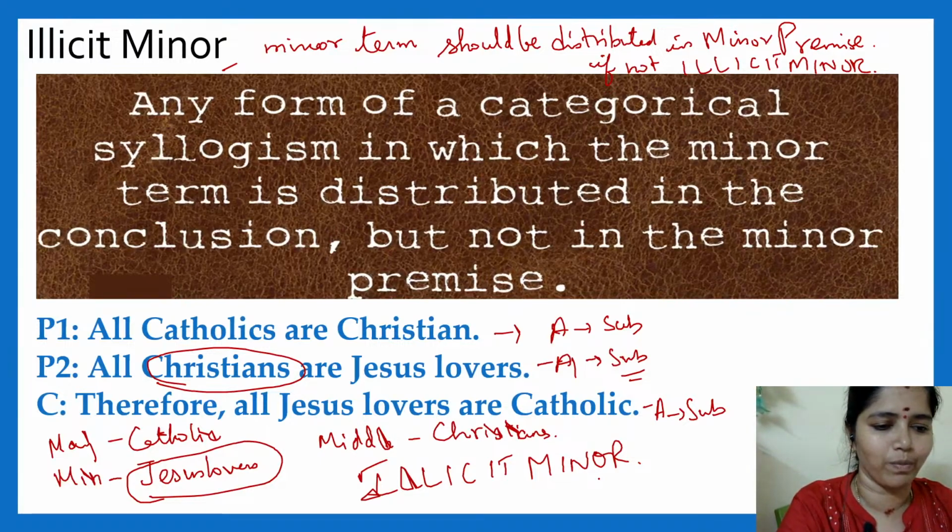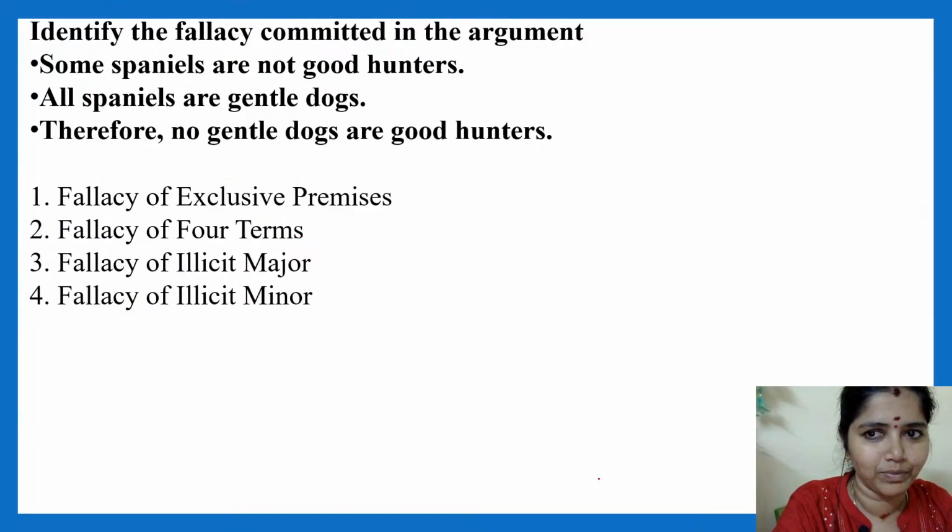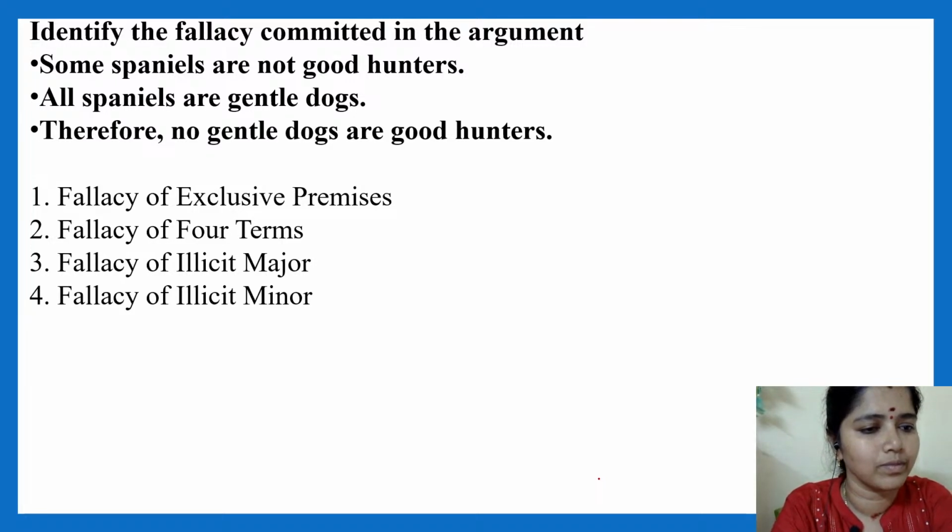Very good, Tenmuri, Swapna, Lekha. Very good. Everyone answering. I'm very happy. Yes, very good. So it's illicit minor. We'll go with an example. Yes, easy.